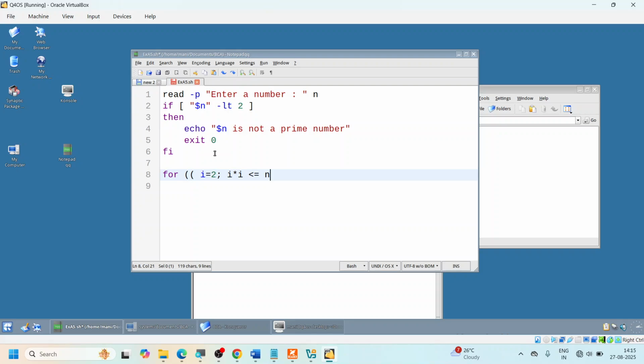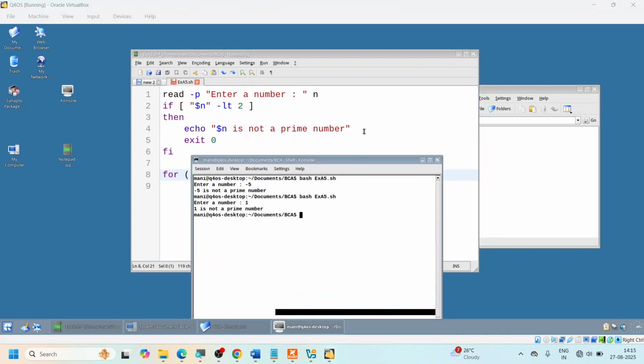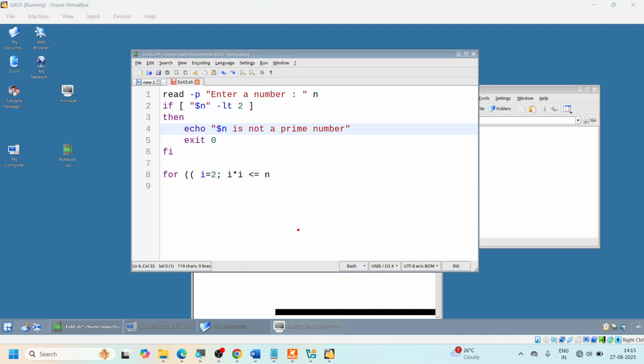That means square. So remember, instead of taking the square root on this side and then checking, I'm going to multiply i with itself and then check with the number. Then you know very well, for loop as usual, i plus plus, and put two of them. And for any for loop, you have this do, and the last thing, before I forget, I'm going to write done. So do and done, in between is the for loop.